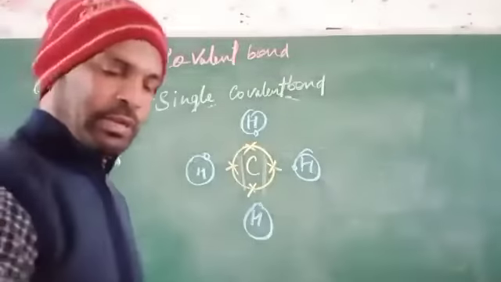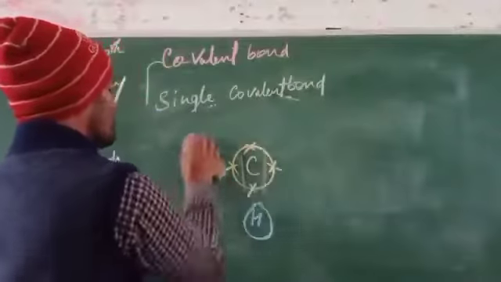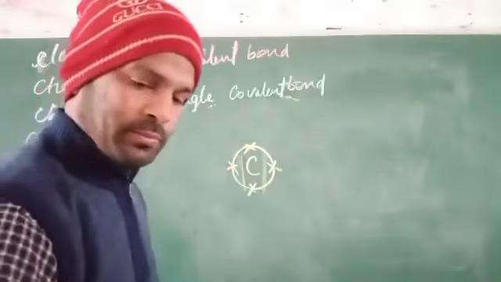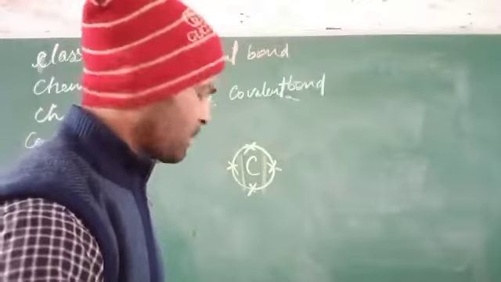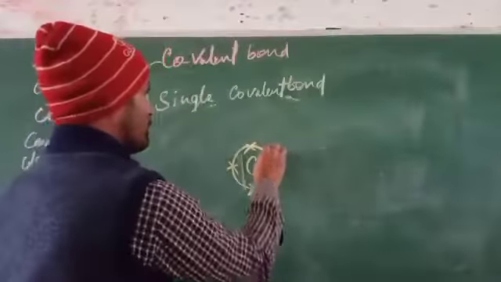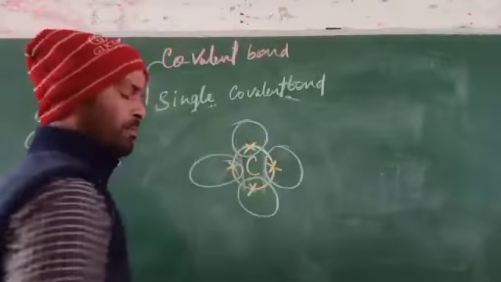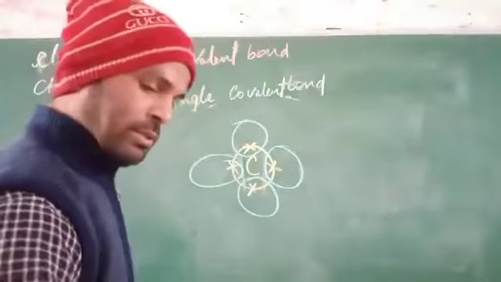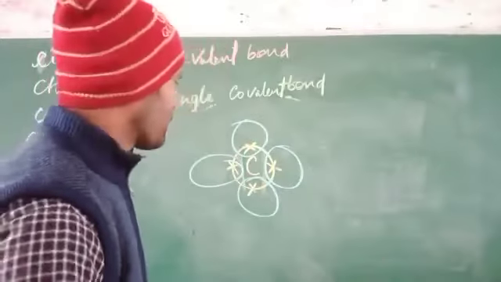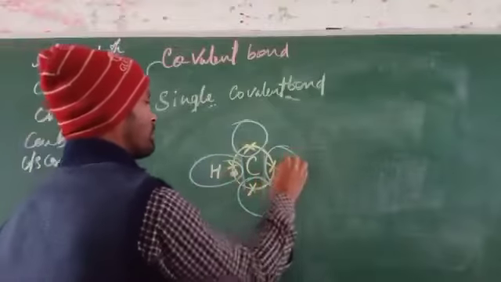So there must be a structure formation that takes place, and this will be formed as, in each case there is a hydrogen.